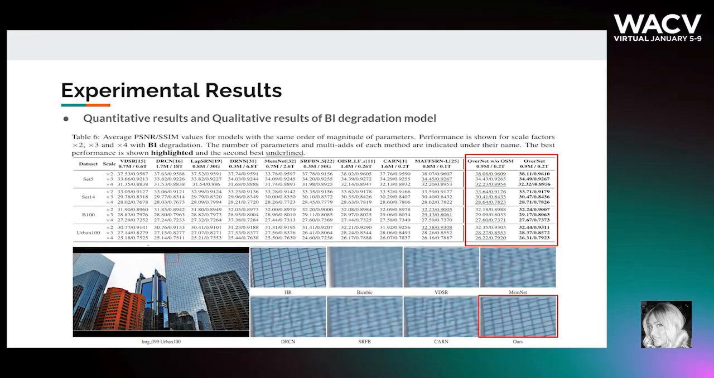Here we show the quantitative and qualitative results for the bicubic degradation model. Based on this result, both the overscaling module and the proposed feature extractor independently increase PSNR, and finally combining them together further increases the performance when compared to other SR methods.